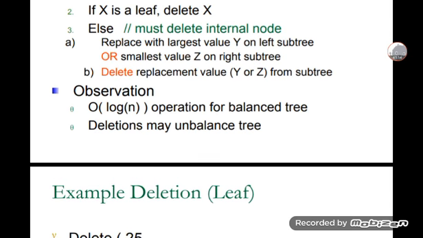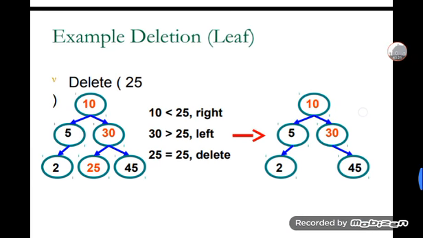Deletions may unbalance the tree. In this example, deleting a leaf: delete 25. In the example, 10 has children 5 and 30, 5 has 2 and 20, and 30 has 25 and 45. 10 is less than 25, so go right; 30 is greater than 25, so go left; and then 25 is equal to 25, so delete it. 10 now has 5 and 30, 5 has 2 and 20, and 30 has only 45, with 25 deleted.